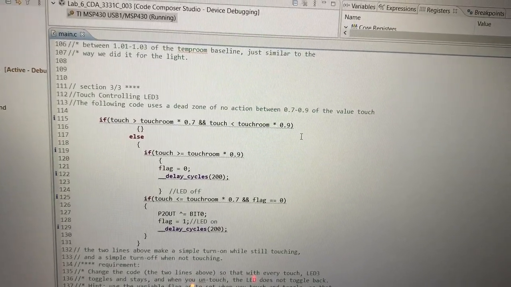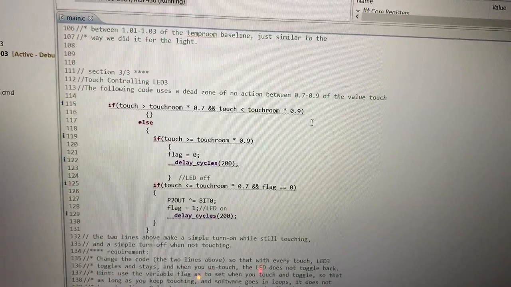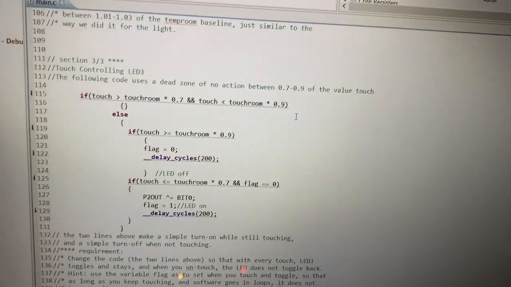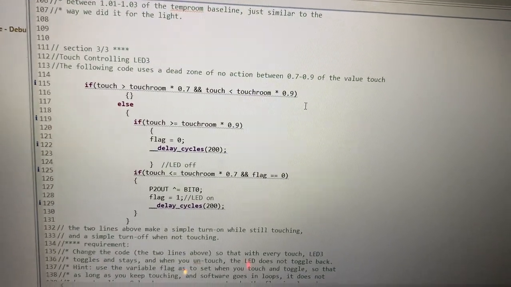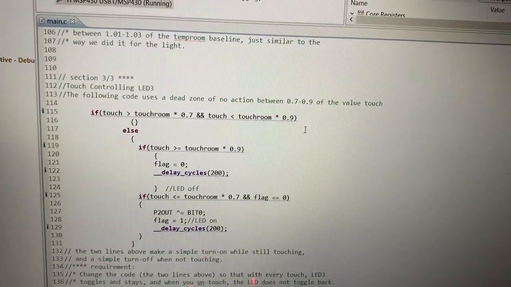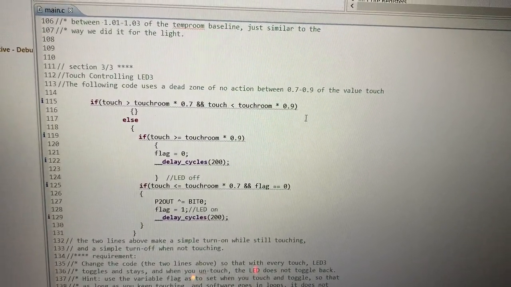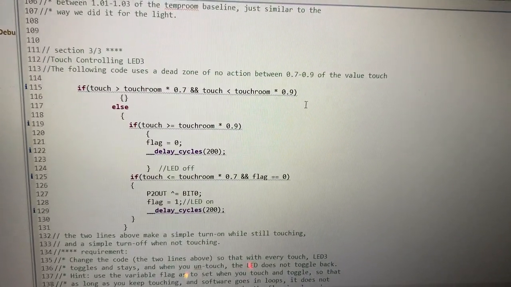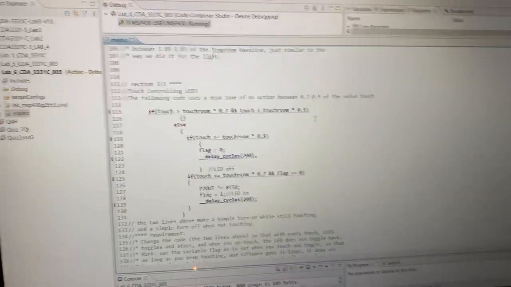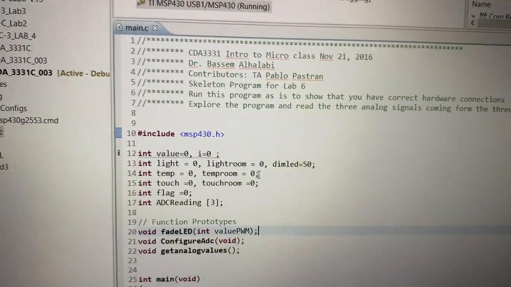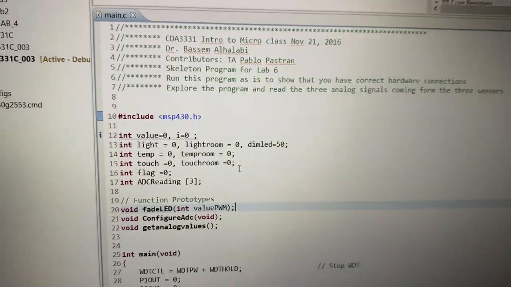We also have our other statement, else if touch is greater than touch room times 0.09, we have a flag set to 0 and delay cycles run. And then this is when LED3 would actually be off. Whenever the flag is set to 1 or 0, that's when LED3 would toggle. And if you remember back in the beginning, we initialize a flag to be set to 0 by default. So that means LED3 will be in a default state.